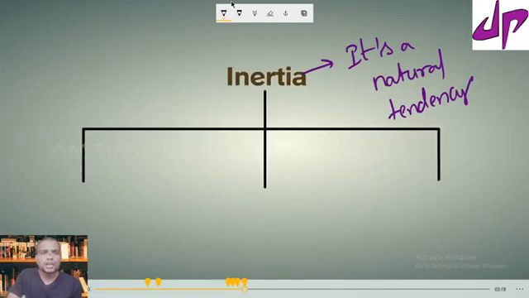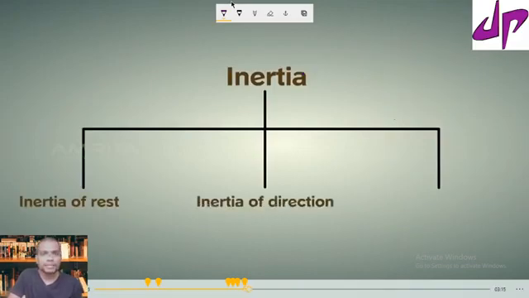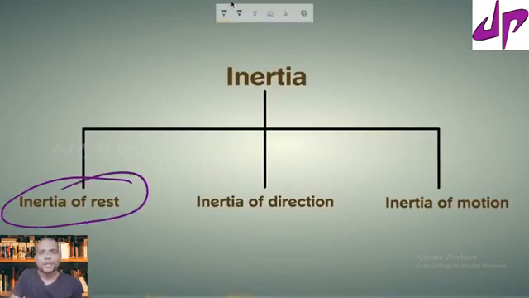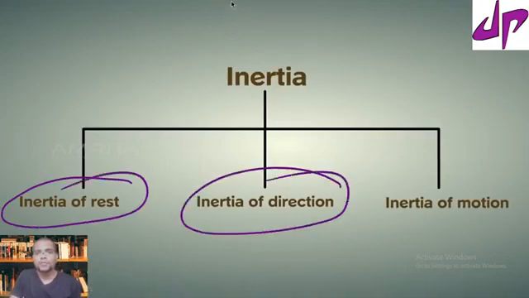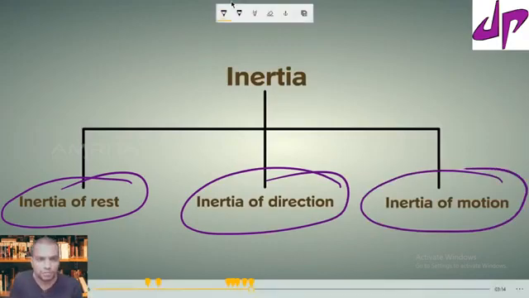This inertia is of three types. The first is inertia of rest, the second is inertia of direction, and the third is inertia of motion. So inertia is categorized into three categories. Let us understand these with examples.